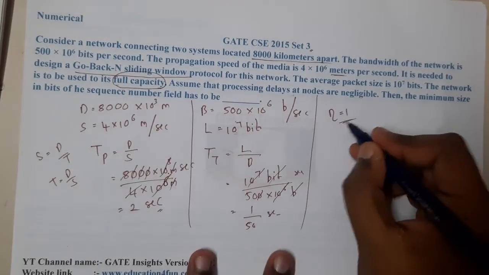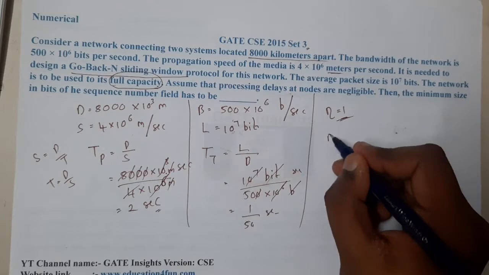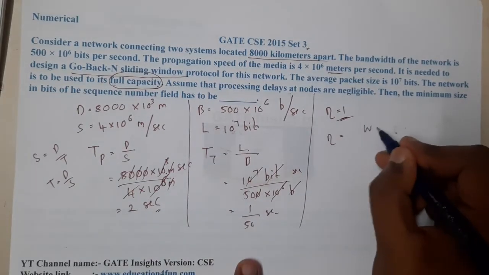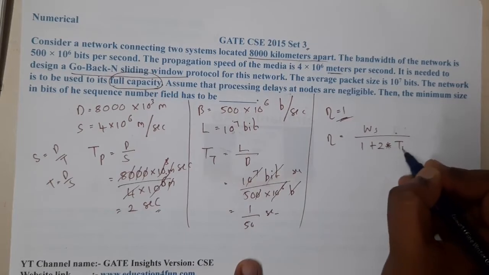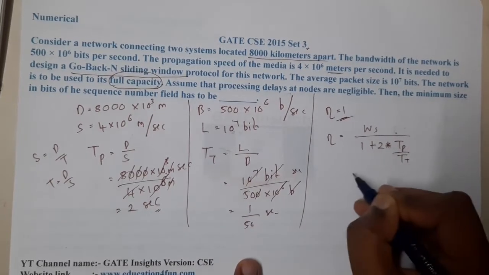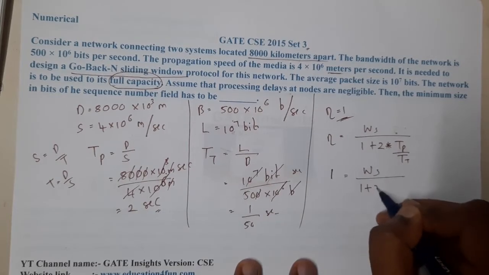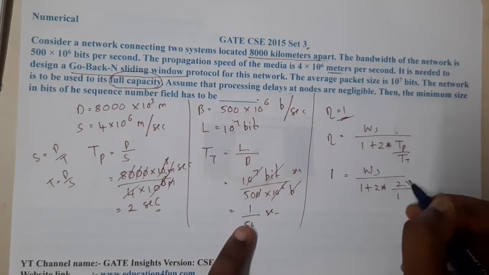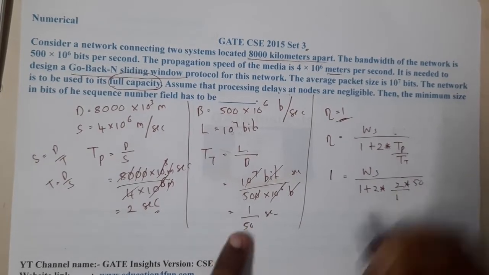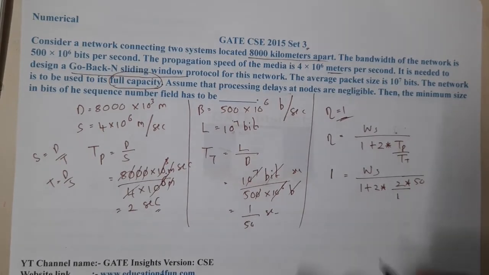So we know efficiency is equal to 1. We know the formula for go back N. Efficiency is equal to window size divided by 1 plus 2 into TP by TT. That is nothing but 1 equals window size by 1 plus 2 into 2 divided by 1 by 50. Okay, so let us continue.